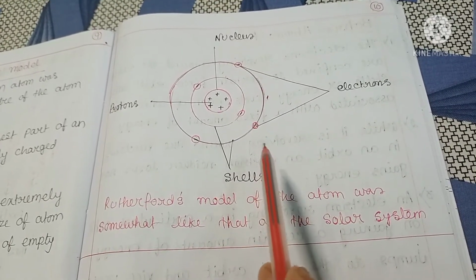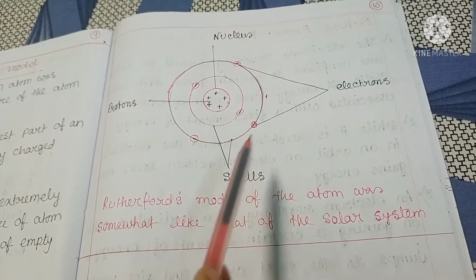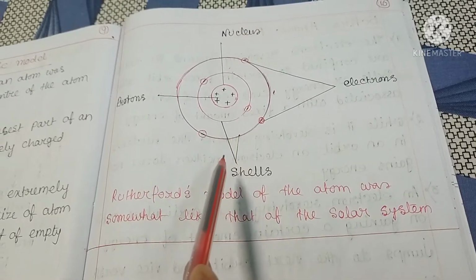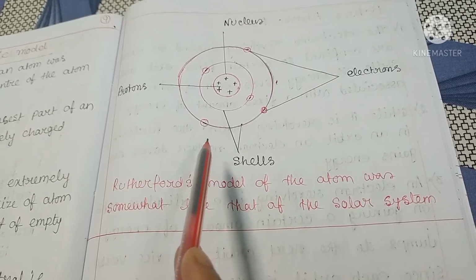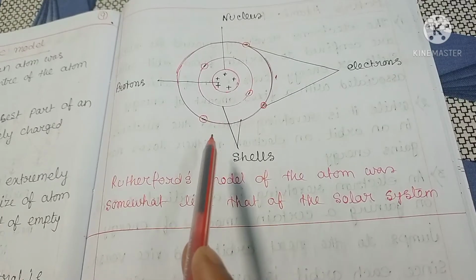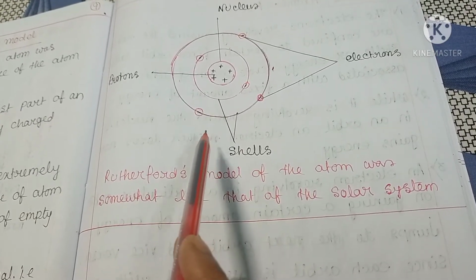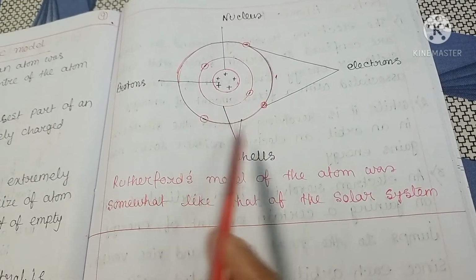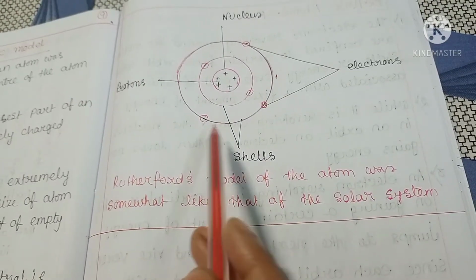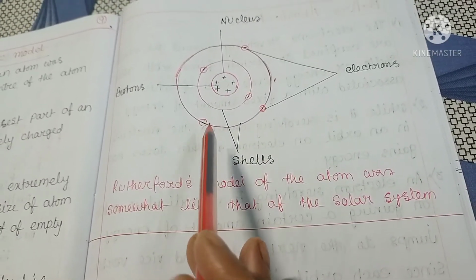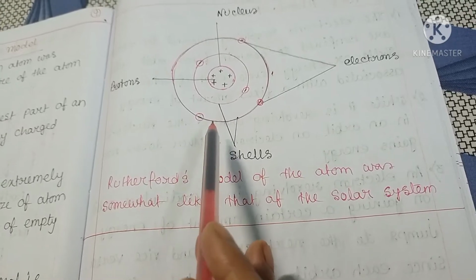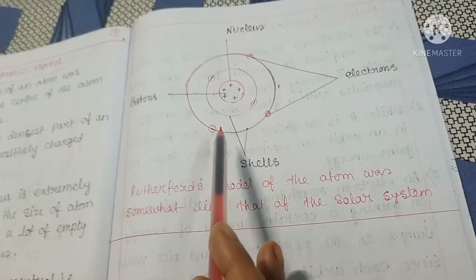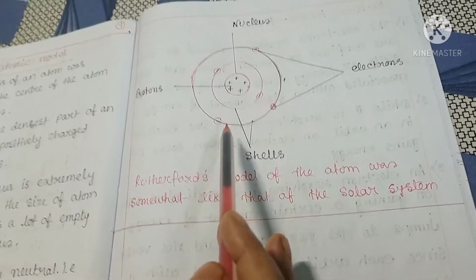At that time, the neutron was not discovered, but there is a drawback in Rutherford's atomic model. The Rutherford atomic model failed to explain the stability of electrons in the circular path. As per the Rutherford model, electrons revolve around the nucleus in a circular path at a very high speed. However, Maxwell explained that accelerated charged particles release electromagnetic radiation.